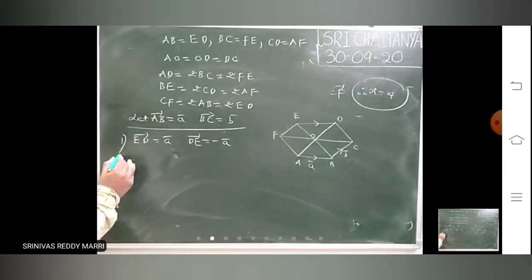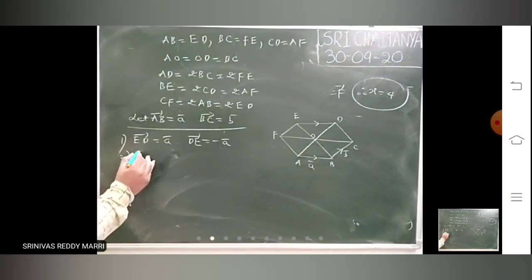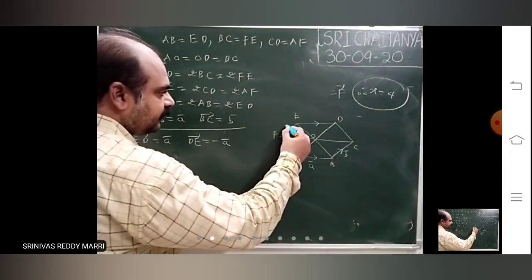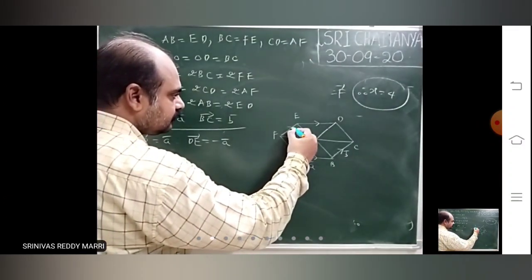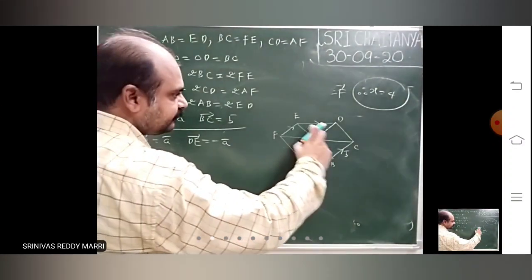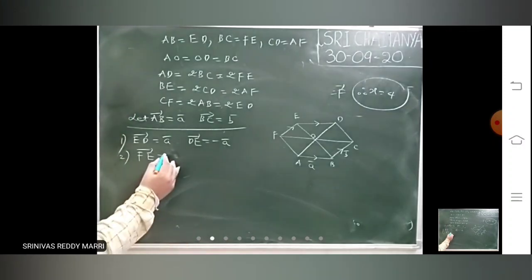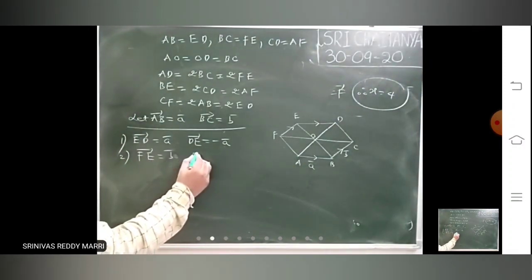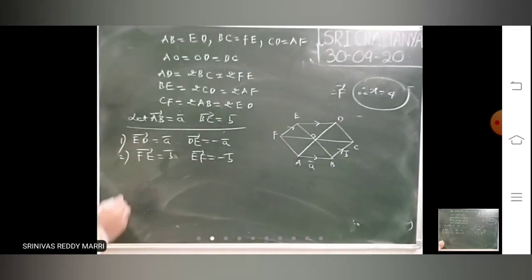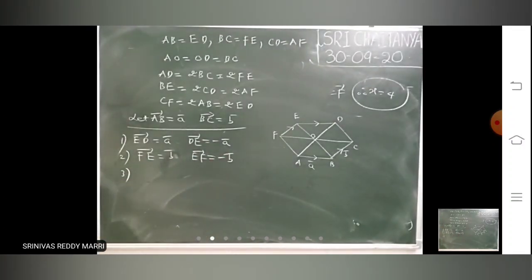Now look, suppose the second. FE bar equals to. Suppose FE bar, this is the one. So FE bar is nothing but, these two are parallel and equal, same direction, B bar. Suppose if he wants EF bar, it is minus B bar, over those vectors.